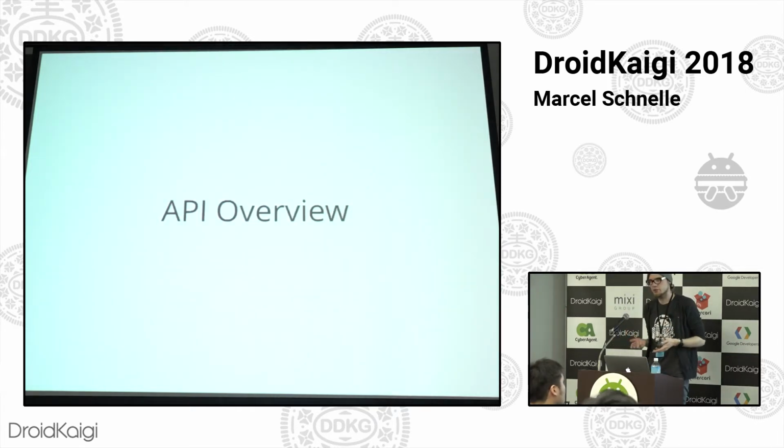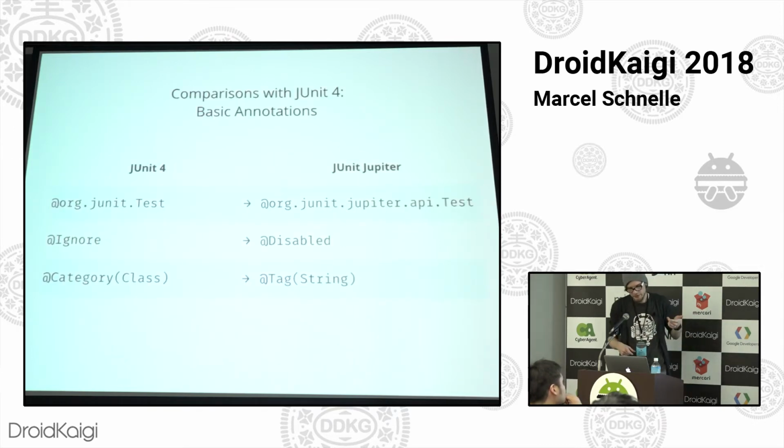So let's look at what Jupyter gives us. And let's start off with the basic stuff of, okay, what are the new names for the things we already know? Because of course, you can do everything with JUnit Jupyter as you could before, otherwise, why bother upgrading? So first, this table displays basically the find and replace things that you can do to just use the new annotations.